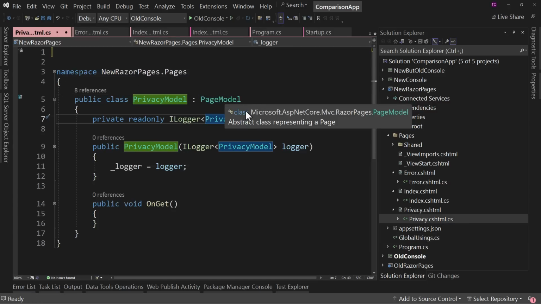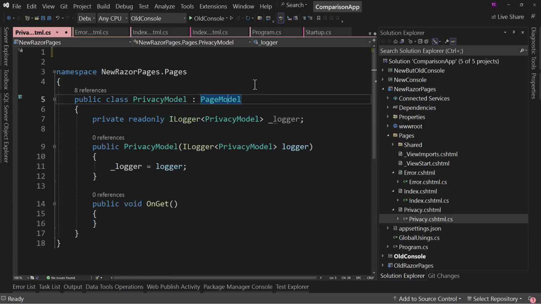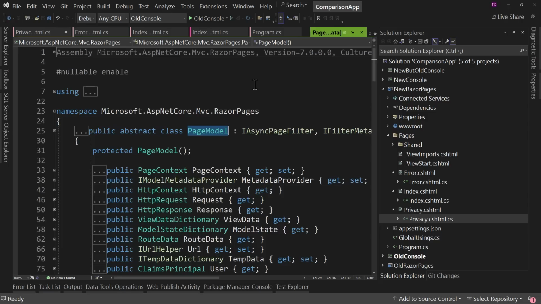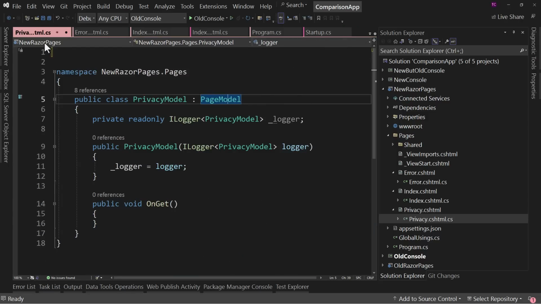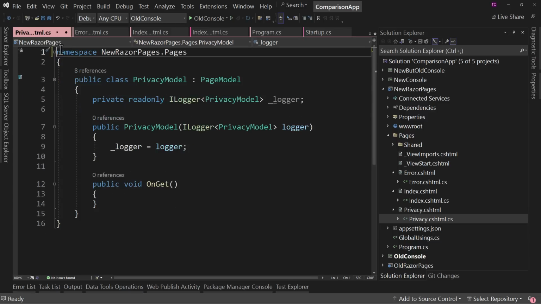It still says Microsoft.AspNetCore.Mvc.RazorPages.PageModel. We can still see where it comes from. If we hit F12, we still can go to where it's declared, just like before, but now we have the ability to not have that repetition, so don't repeat yourself. And this is the other part of Microsoft's solution for using directives.